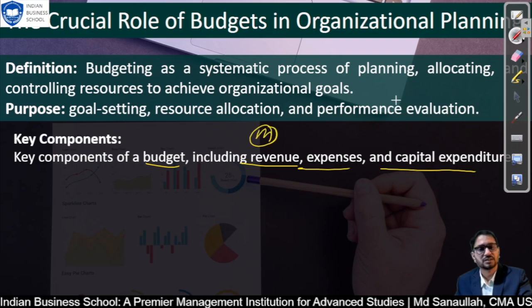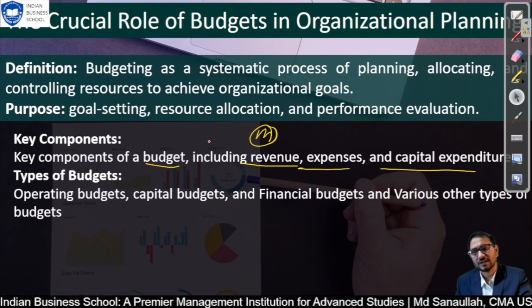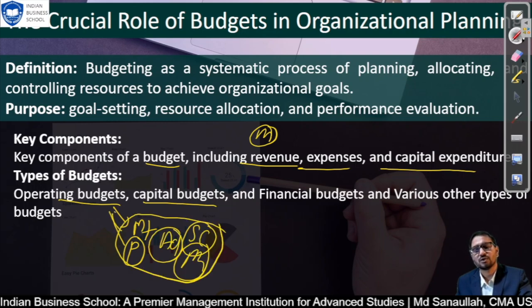Let's discuss another point: types of budgeting. There are so many types of budgeting. One of them is the capital budget, and the operational budget. Operational budgets are all budgets which are related to your process, the manufacturing process, with regard to your payroll. If you are a service company, your payroll will be the major operating expense. And then maintaining the company, administrative costs. So all this will come into your operating budget.